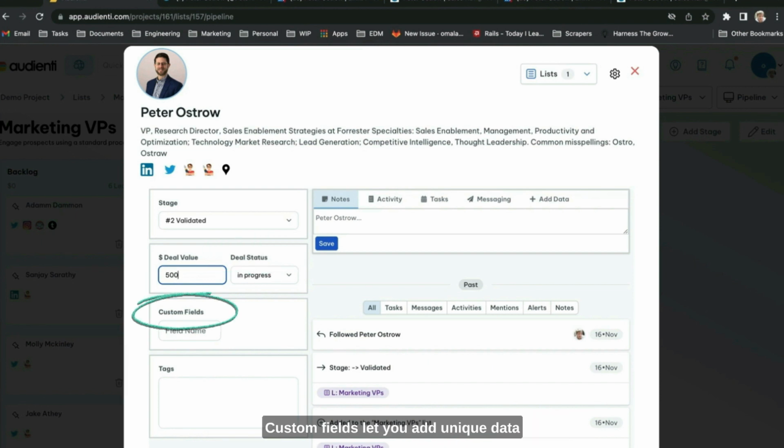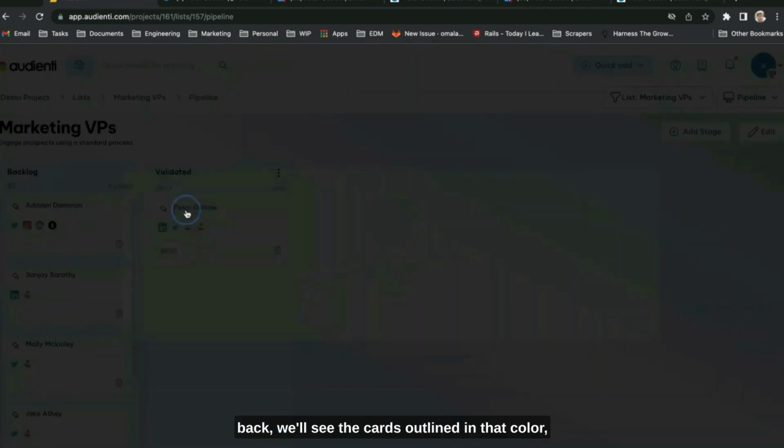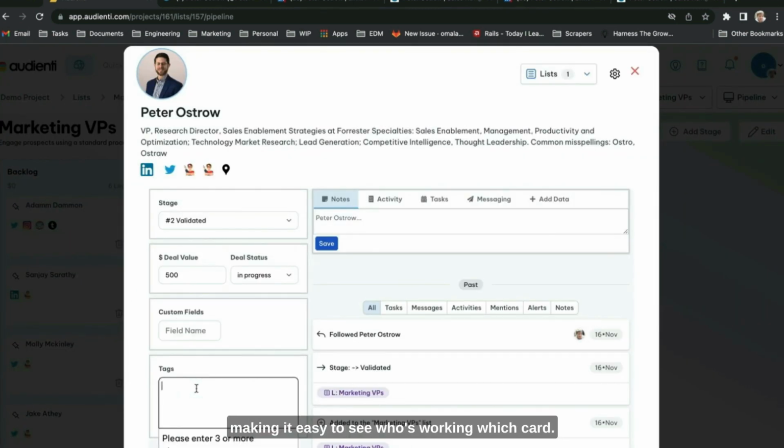Custom fields let you add unique data to your own pipeline and project. When this field becomes available, this field then automatically becomes available in our templating. So you can import things like first lines, etc. And with tags, you can tag prospects. We use this to show that a person or a VA is assigned to the prospect currently. If there's just one tag, when we go back, we'll see the cards outlined in that color, making it easy to see who's working which card.